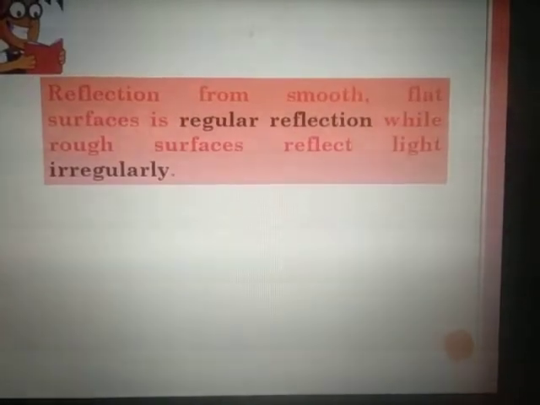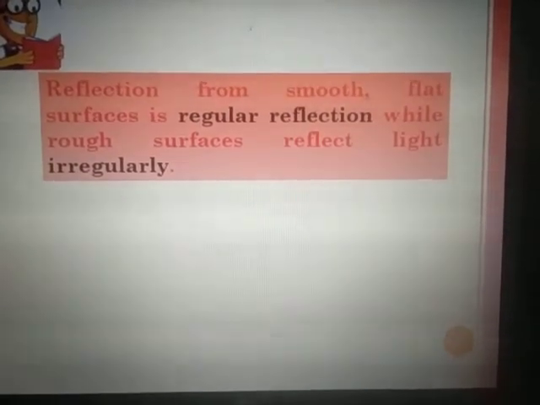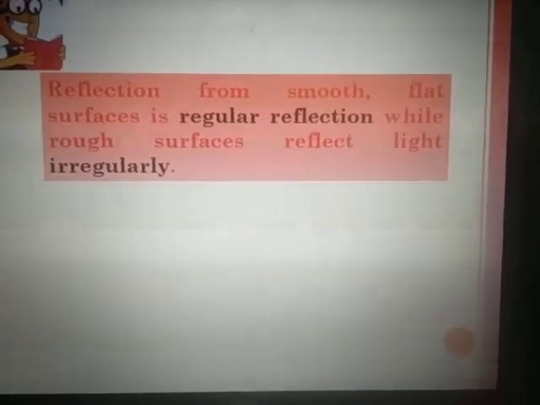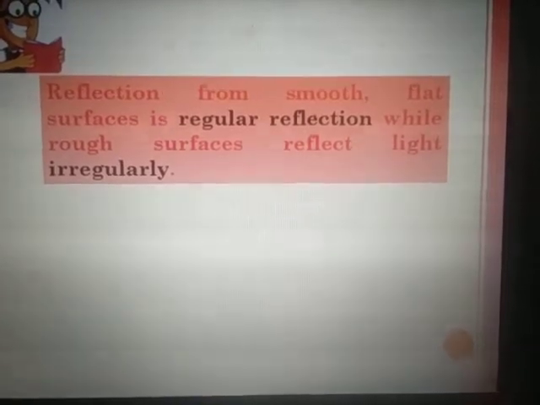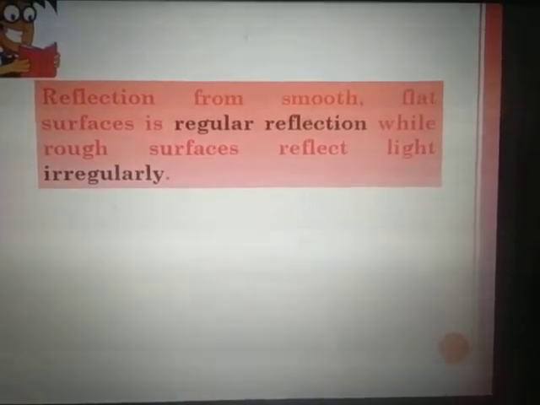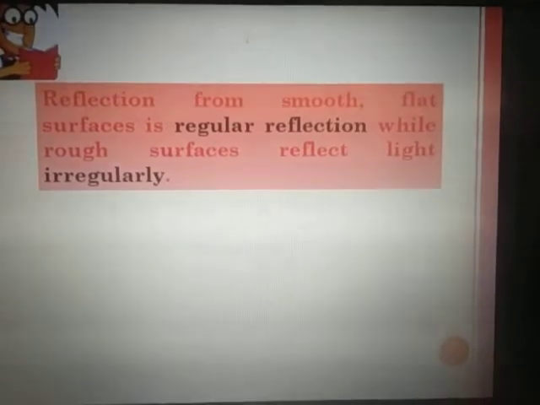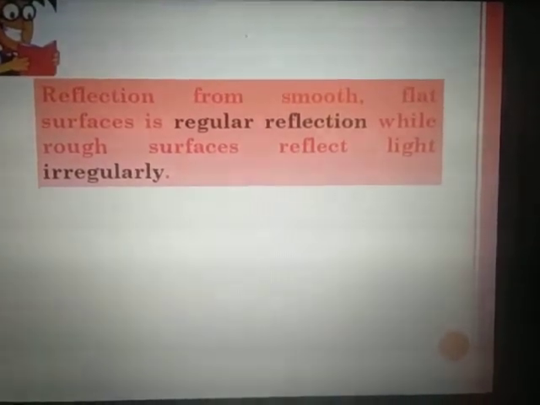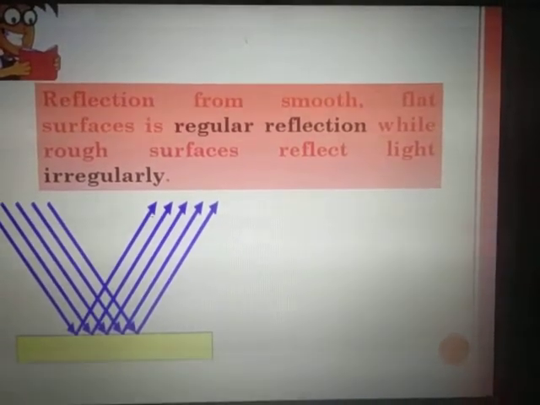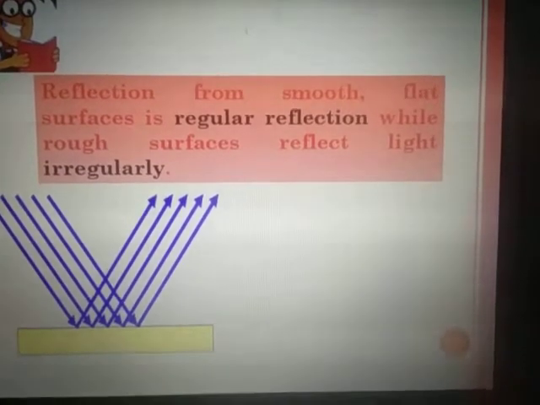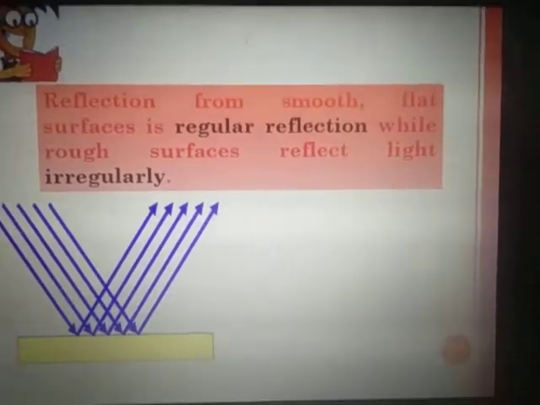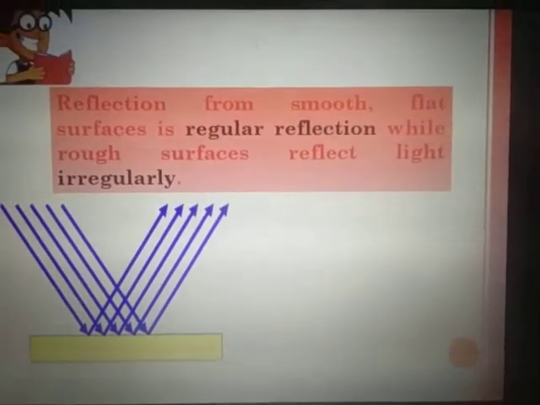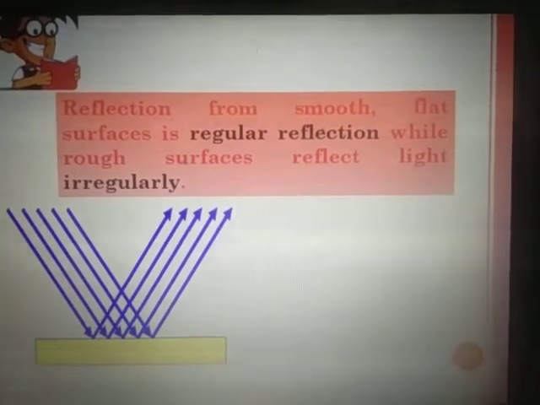Now you have already learned about the different types of reflections, that is regular reflection as well as irregular reflection, in your standard 8. Regular reflection is nothing but the reflection from flat and smooth surfaces. That means it follows the laws of reflection. You have already learnt about the laws of reflection also in standard 8.